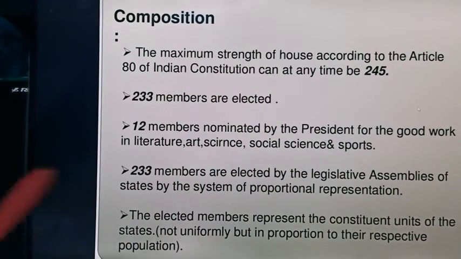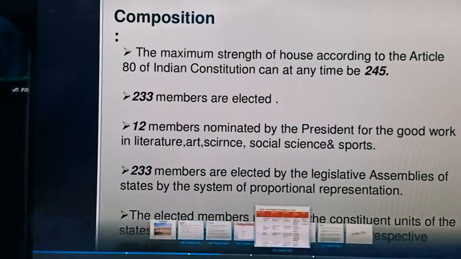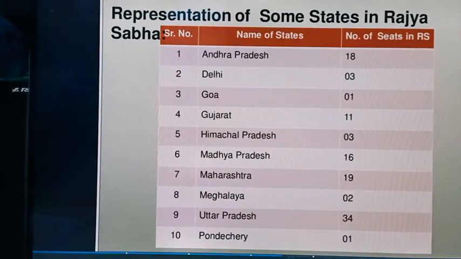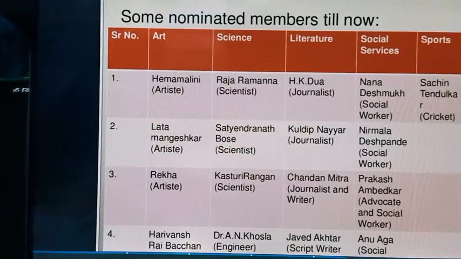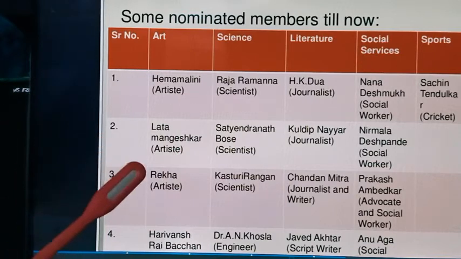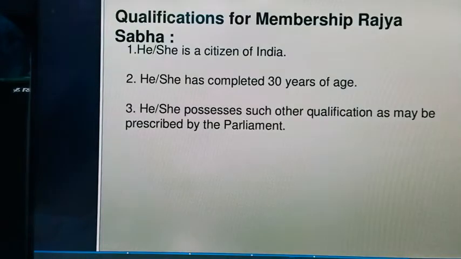Now 233 members are elected by the legislative assemblies of the states by the proportional representation system, as I have told you. How the division has been done according to the population, you can see it in your book. Remarkable people, see, now Hema Malini is part of Rajya Sabha. Once all these people were part of Rajya Sabha.